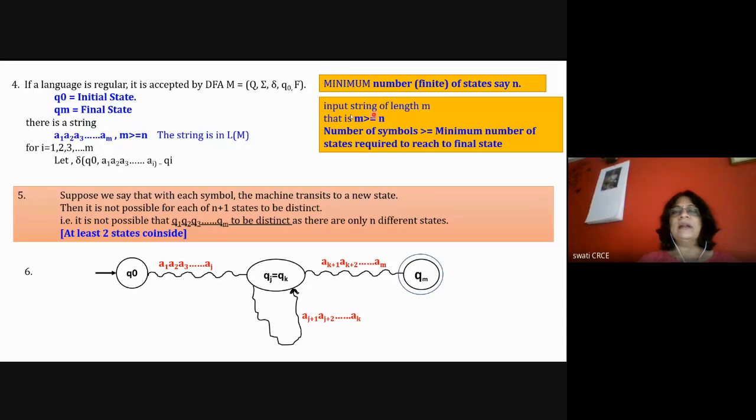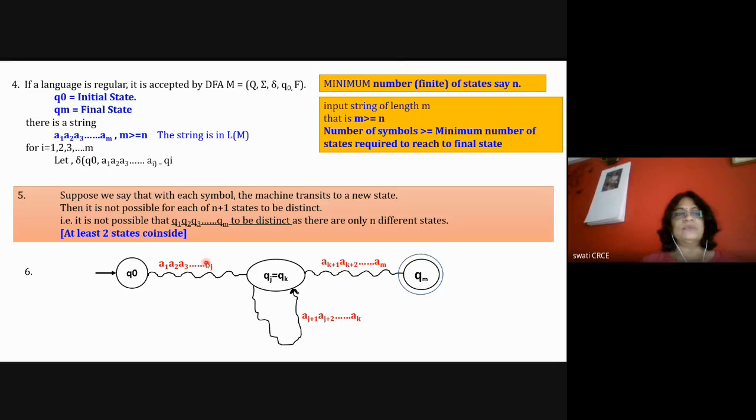So we are assuming that if the length of the string is m and there are many symbols, then m is greater than or equal to n. That's what we are saying: the number of symbols is greater than the minimum number of states required to reach the final state. The number of states is less and the number of symbols is greater than that. Okay, so that is the assumption.